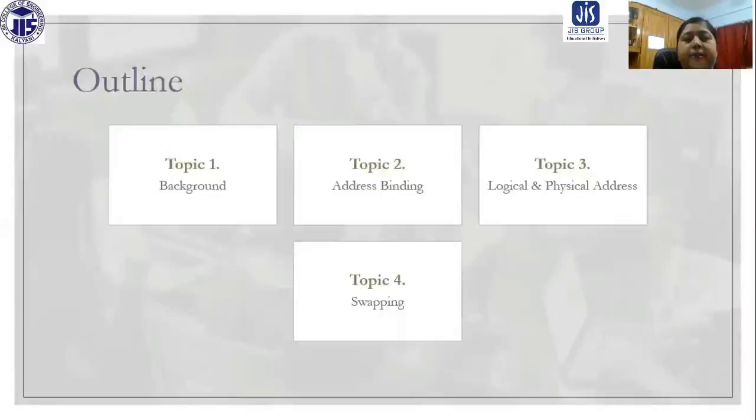These are the things that we are going to discuss today. The first is the background of memory management. After that, we will address address binding, and then we are going to discuss logical and physical address. And at last, we are going to discuss swapping. So these are the topics we are going to discuss today.